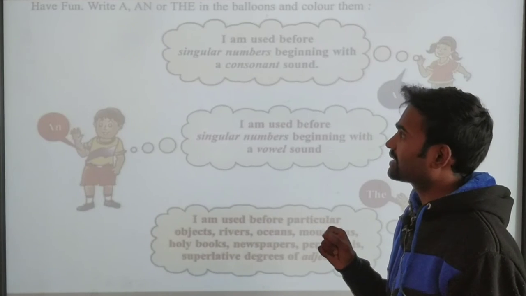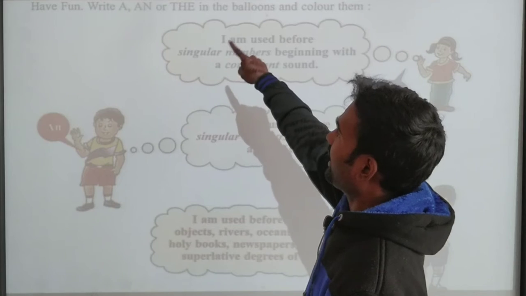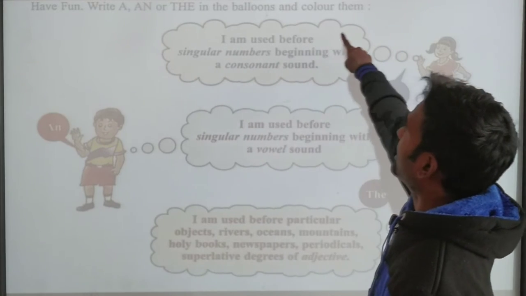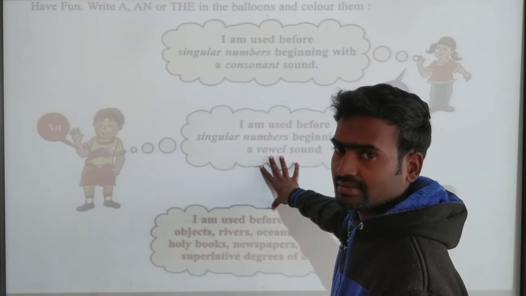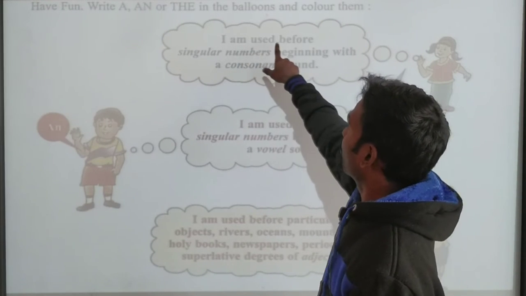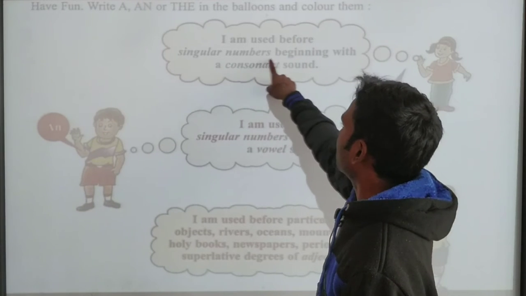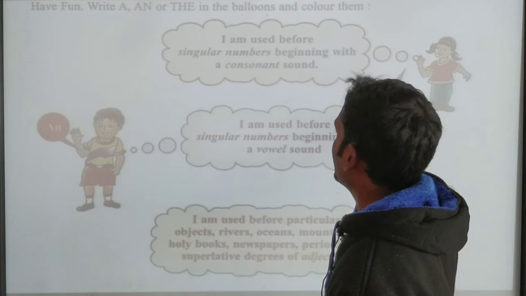Fine? So next one, have fun, write a, an and the in the following balloons and color them. So here, simple, this you have to memorize, dear children. A is used before singular nouns beginning with a consonant sound, that is called a.